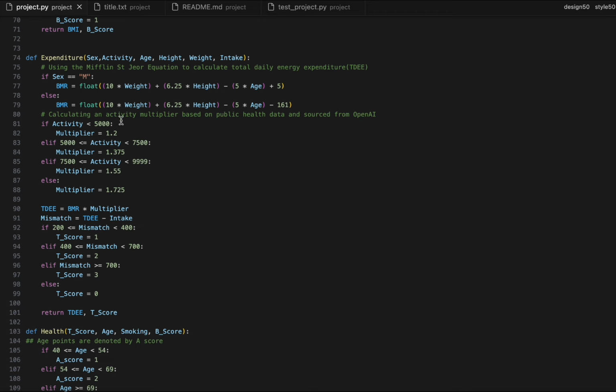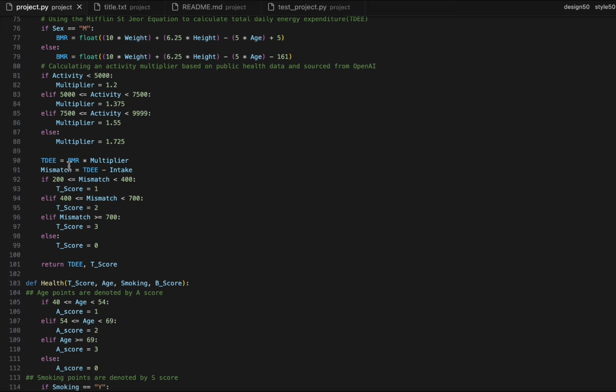So I got here anything less than 5,000 steps gives you a multiplier of 1.2, 5,000 to 7,500 gives you 1.35, 7,500 to 9,999 gives you 1.55, and anything more, so 10,000 plus, but instead of writing that, they taught us about the speed of programs and using the elif and the else. So else multiply is 1.725.